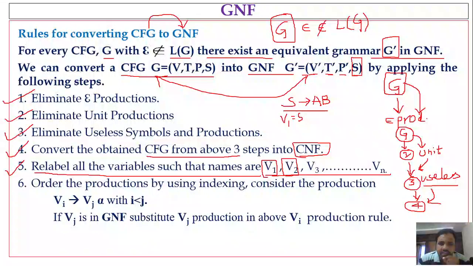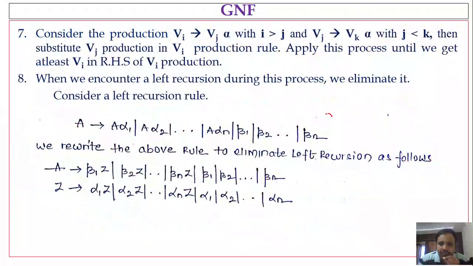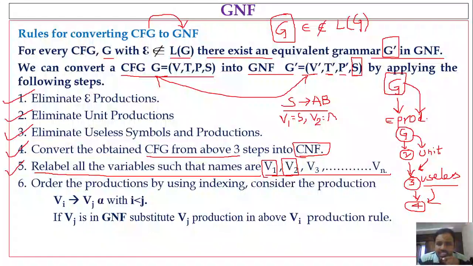Okay, so S will be referred to by a variable V1. Next, we will assign the next value, that is V2, for A. So from the next time onwards, A will be considered as V2. Okay, the next variable we have is B. So assign the name V3 to that particular variable.